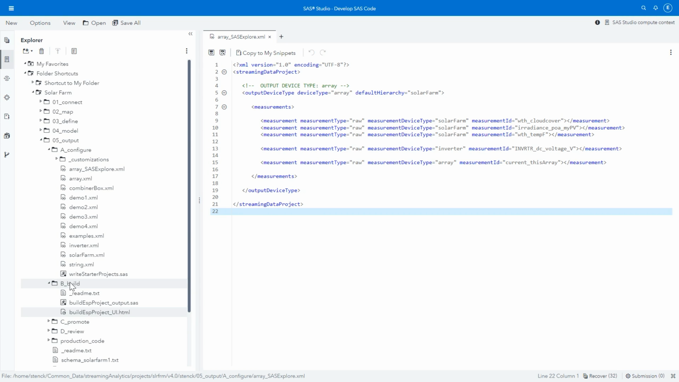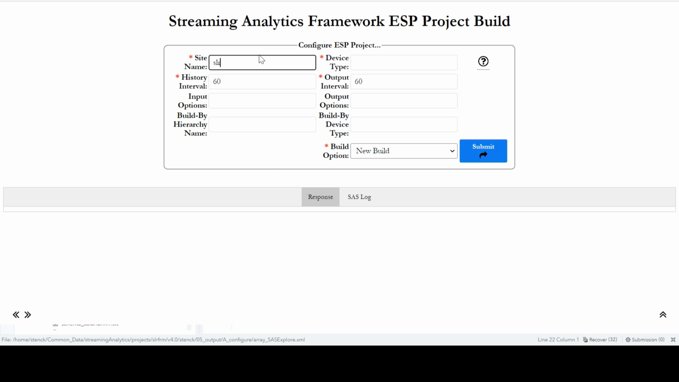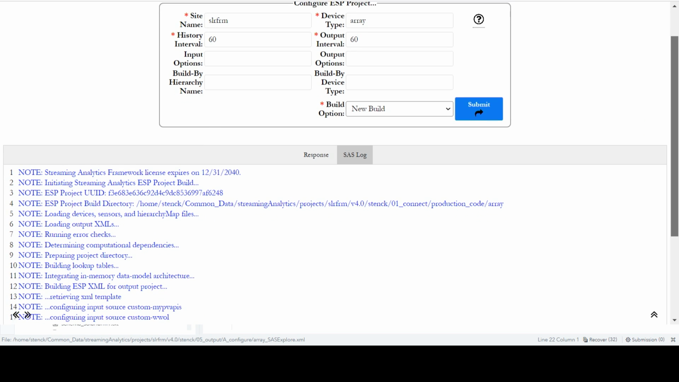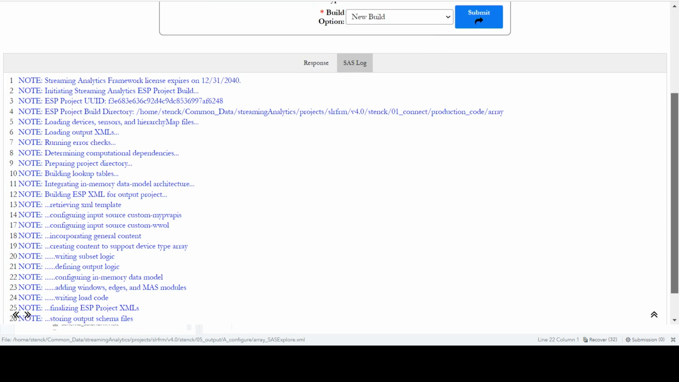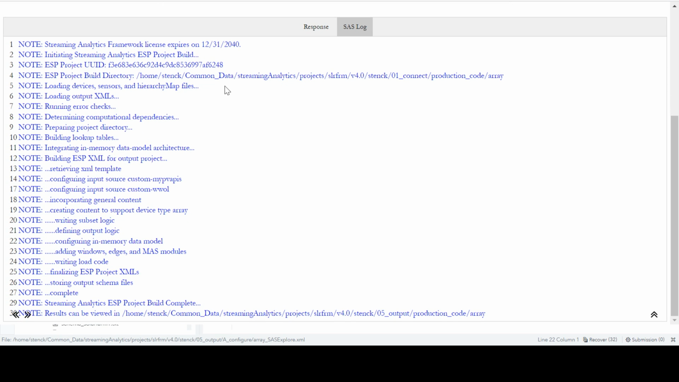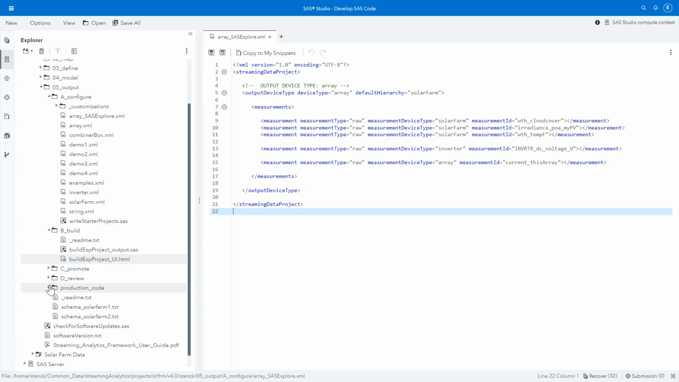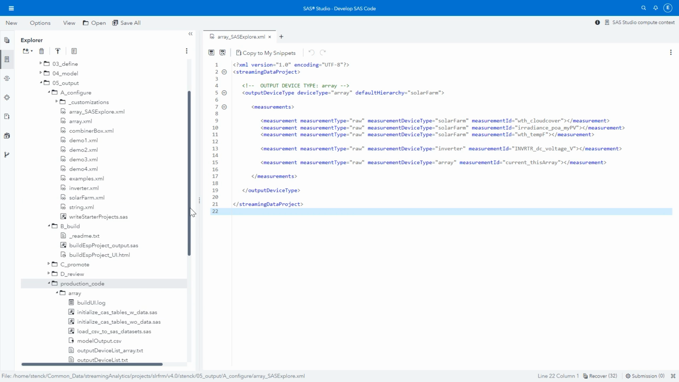So now we've configured everything that we need for SAF, so we can go ahead and build our ESP project. So we'll specify our site as solar farm, our device type is array, we'll output every 60 seconds, and then we'll build. And our build has completed, and we take a look at the log and we see that SAF has done a variety of things to build our project, and we can go view our project in the production code directory that gets created. And so here is the array directory.